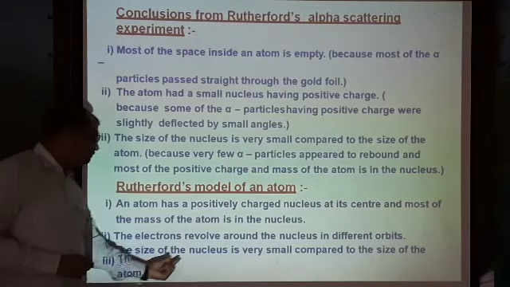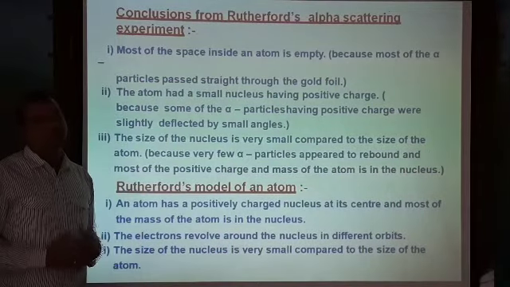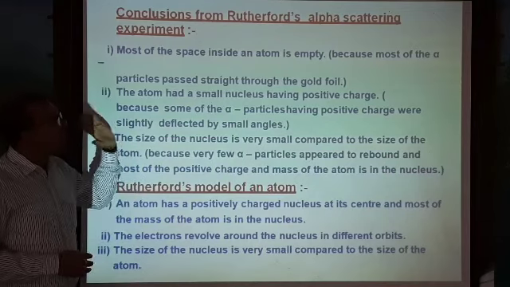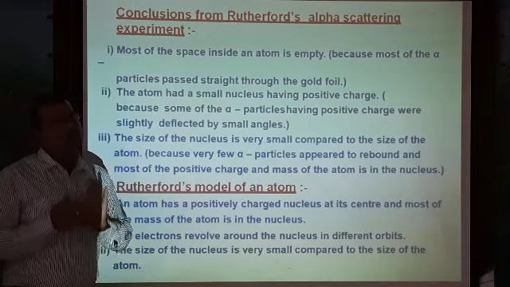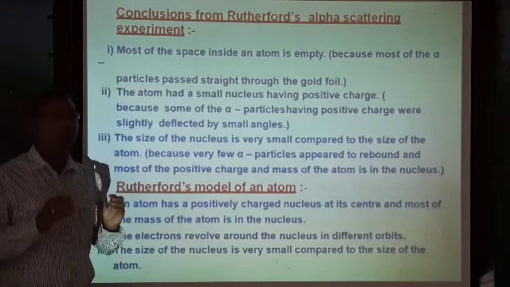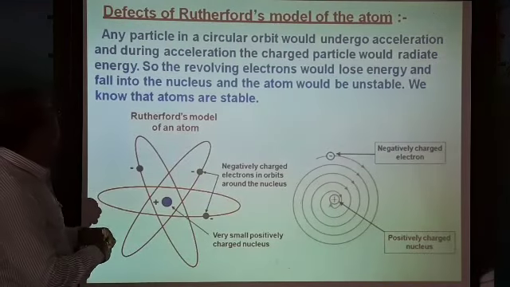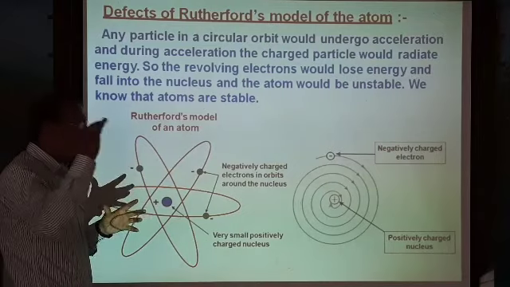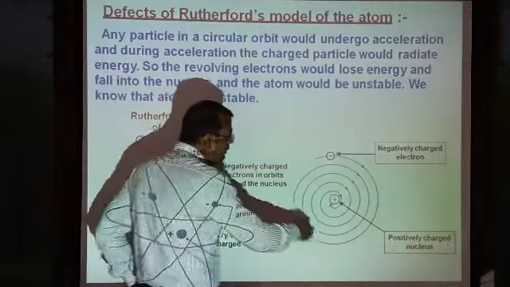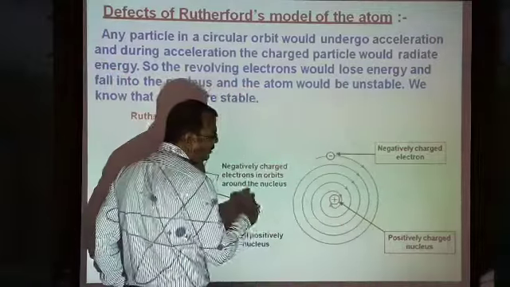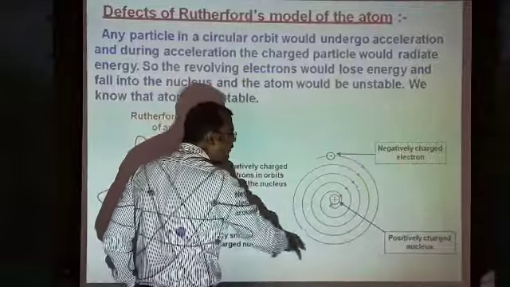The third one: the size of the nucleus is very small compared to the size of the atom. This is the third postulate of Rutherford's model of an atom. But this model has some defects. What are the defects of Rutherford's model of an atom? There are negatively charged particles called electrons which are rotating around the nucleus in different orbits.